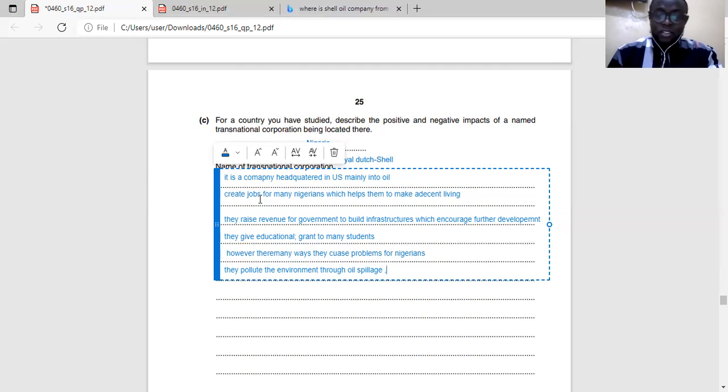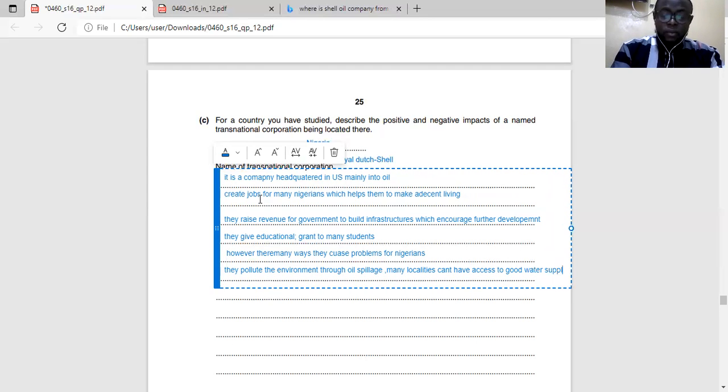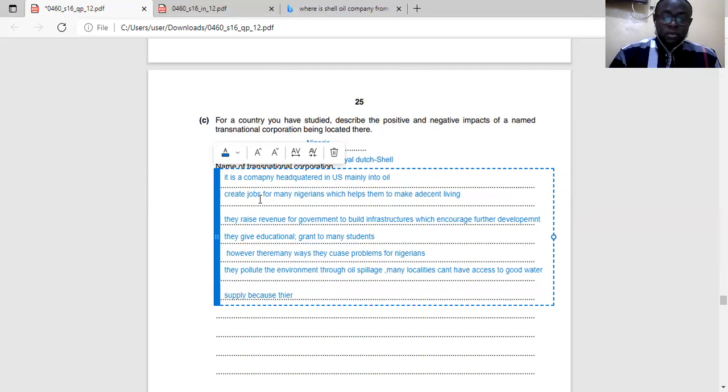Many localities can't have access to good water supply because their source of water, which is a river, has been polluted. Many villages around there use rivers as their source of water supply, and many of those rivers are polluted. So they have issues now.